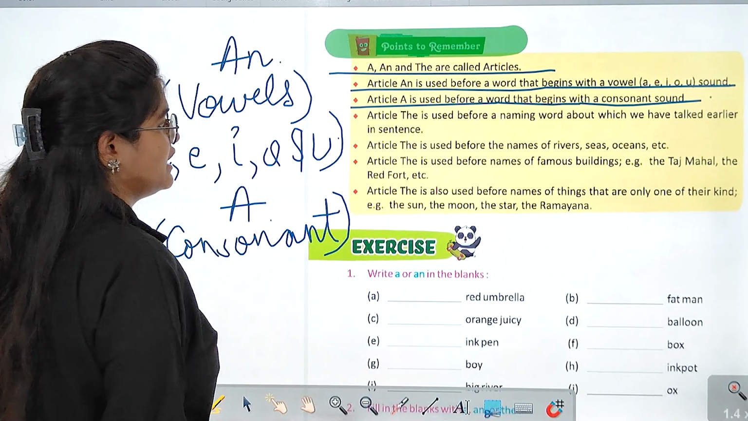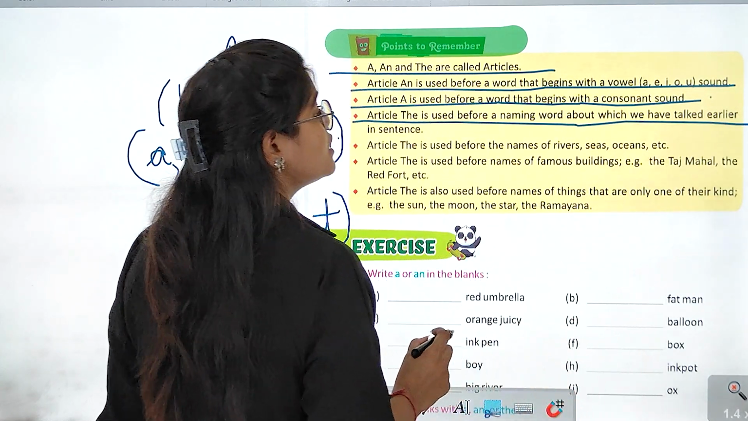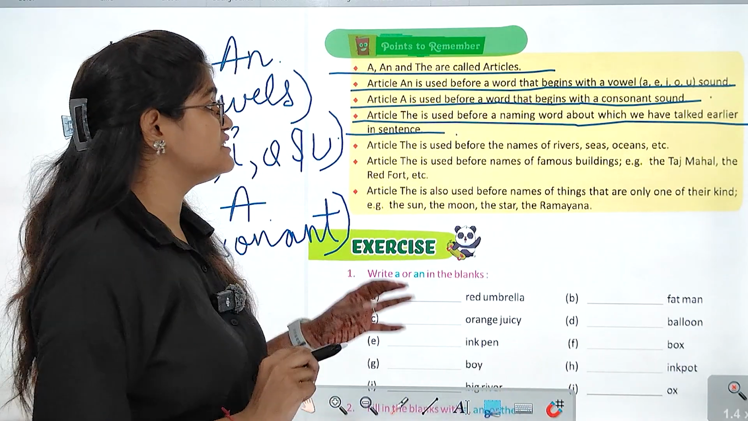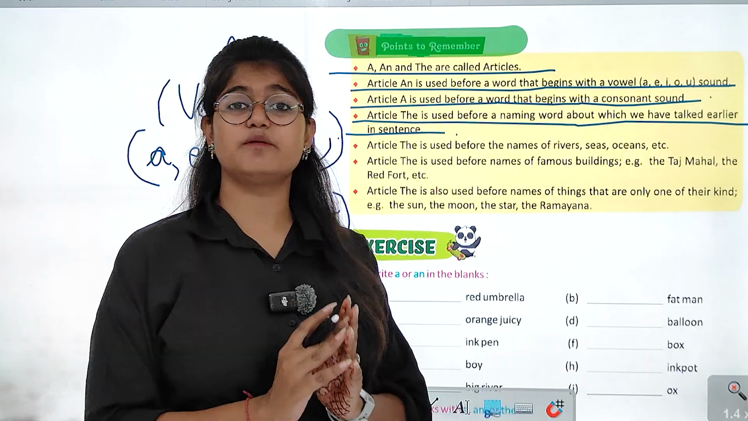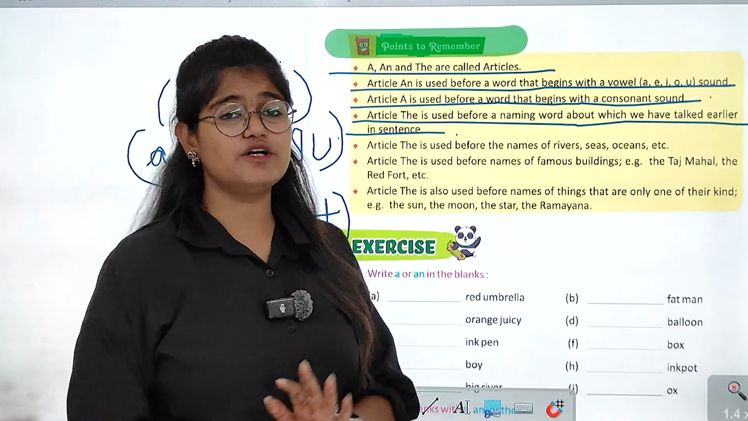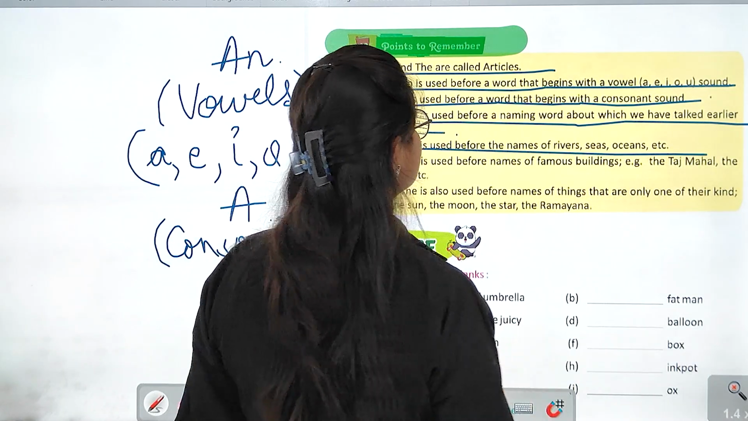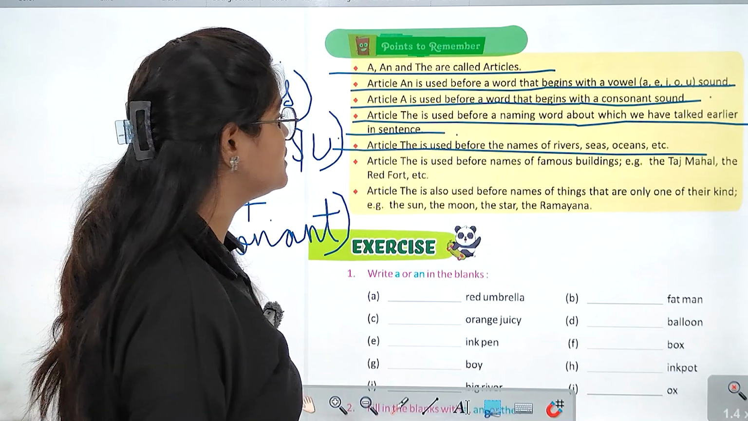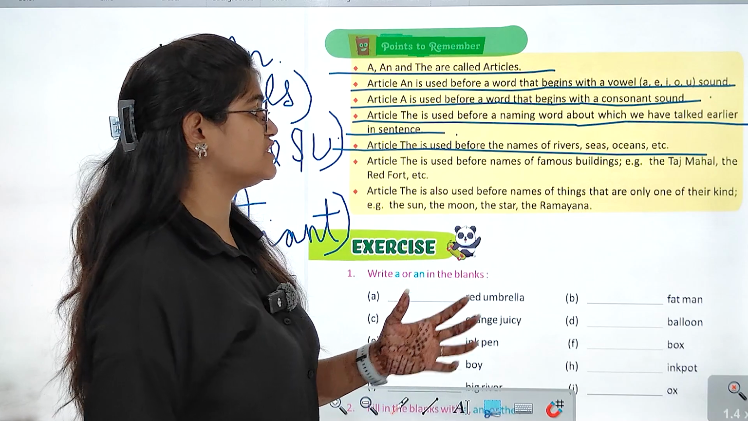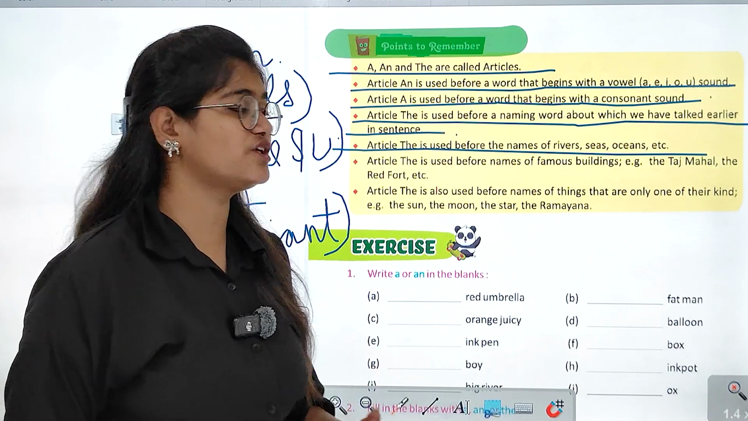Right? After that, article the is used before a naming word about which we have talked earlier in the sentence. कि the जो है वो एक ऐसे naming word के पीछे use किया जाता है जिसके बारे में हम already पहले बात कर चुके हों sentence में. Right? Article the is used before the names of rivers, seas, oceans, etc. कि article the जो है वो use किया जाता है rivers के नाम के पीछे, seas के नाम के पीछे, oceans के नाम के पीछे and etc.